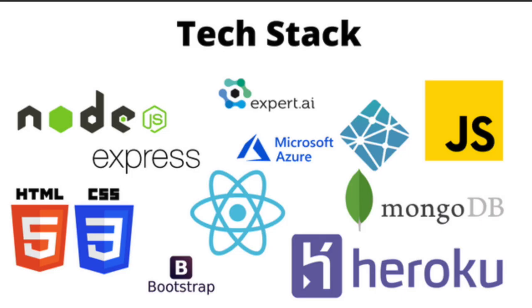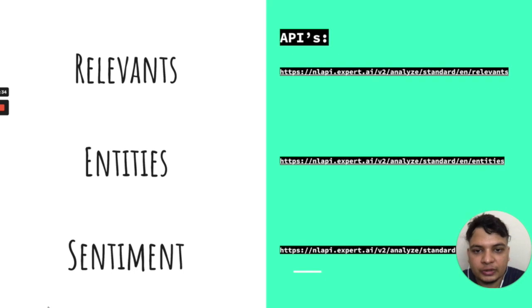We have used Node.js for our backend, Netlify to host our frontend, React, HTML and Bootstrap to make our frontend, and hosted our backend on Heroku. We have also used MongoDB as our database. We have used three of the endpoints: one is relevance, second is entities, and third is sentiment.